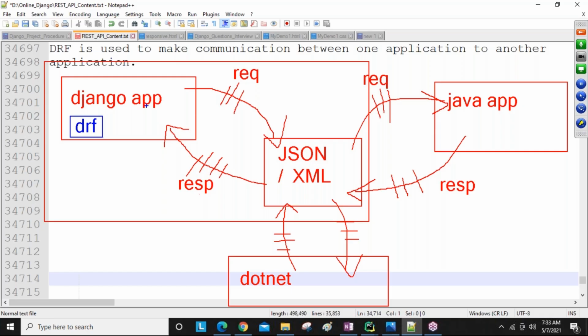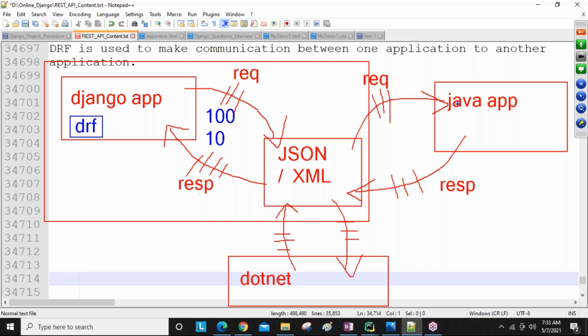Clear, everyone? Using pure Django also we can do this communication, but more than 100 lines of code are required. If you use Django REST framework, less than 10 lines of code is enough to make this app to app communication. Remember this, guys. On the Django side we call them REST API developers.